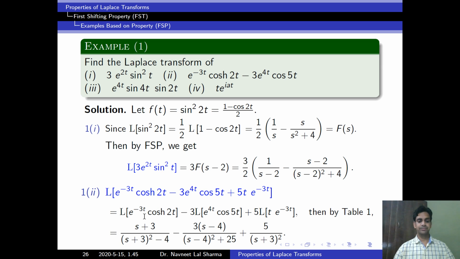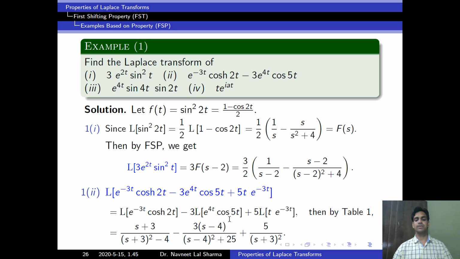Look here, I take f of t equal to cos hyperbolic 2t. So Laplace of cos hyperbolic 2t is equal to s upon s square minus 4. Here our exponential function is e to the power minus 3t, that means a is equal to minus 3. Then we replace s by s plus 3, and we get s plus 3 divided by s plus 3 whole square minus 4.